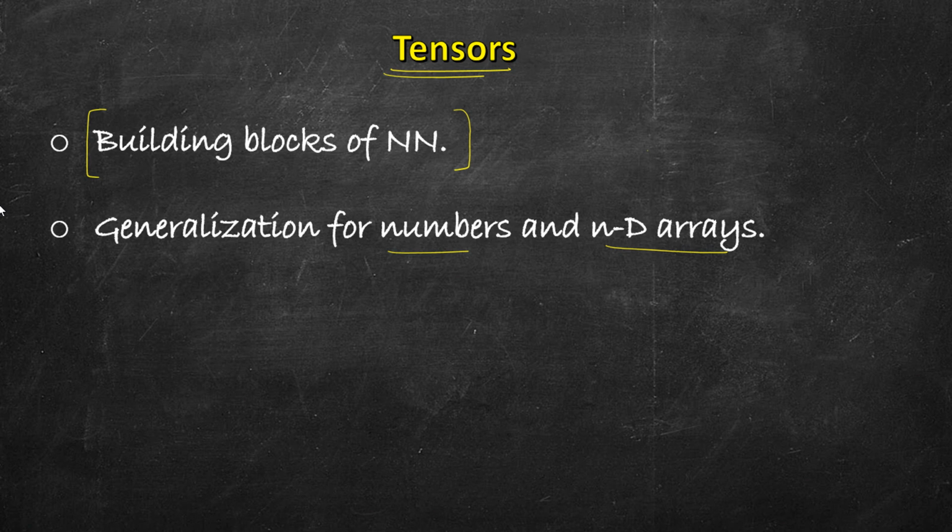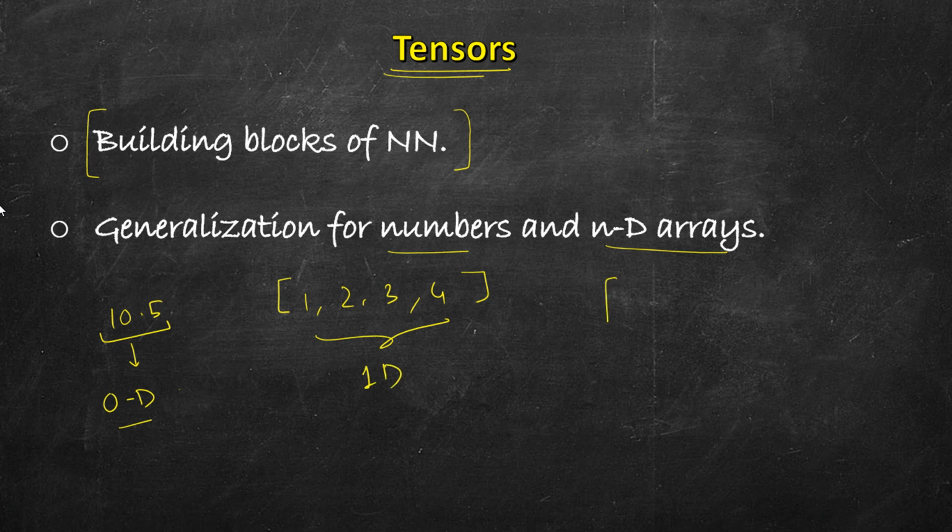If you take a number like 10.5, this is also a tensor. In particular, it's a 0D tensor, zero dimensional. Then if you see a tuple or a vector which has a few numbers in it, these are also tensors. These are 1D tensors. Similarly, we can have 2D tensors like matrices, and 3D, 4D and higher dimensions. So these are generalizations of ND arrays and numbers.